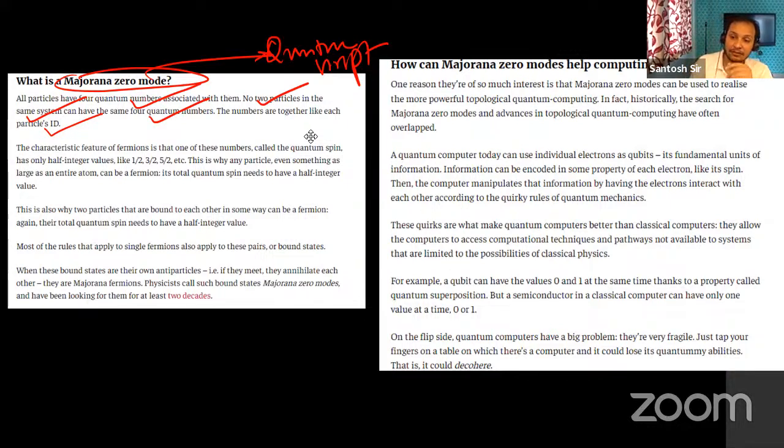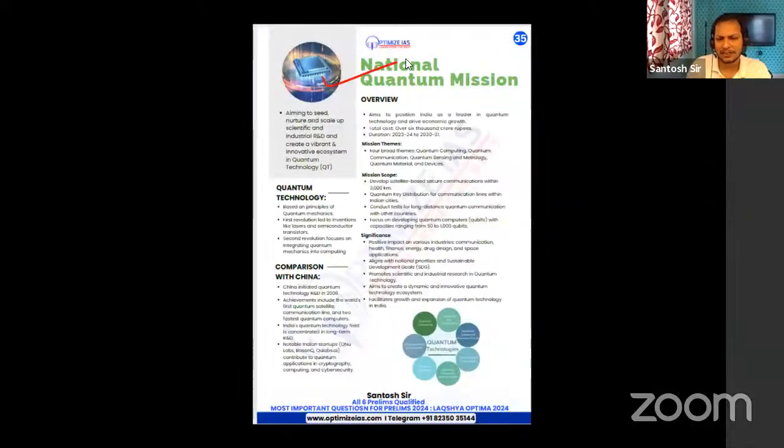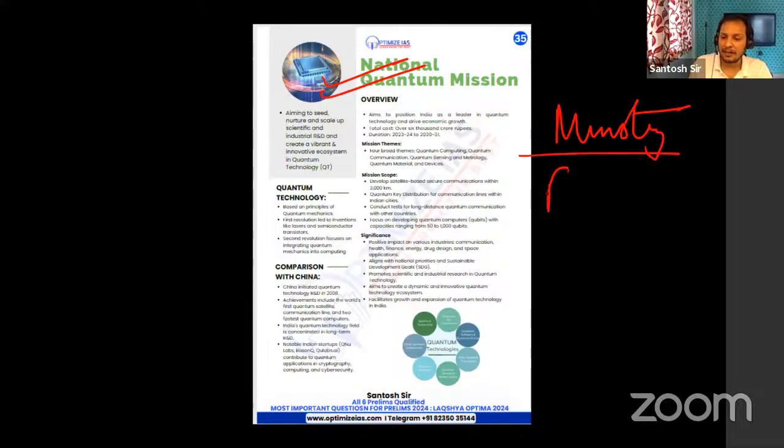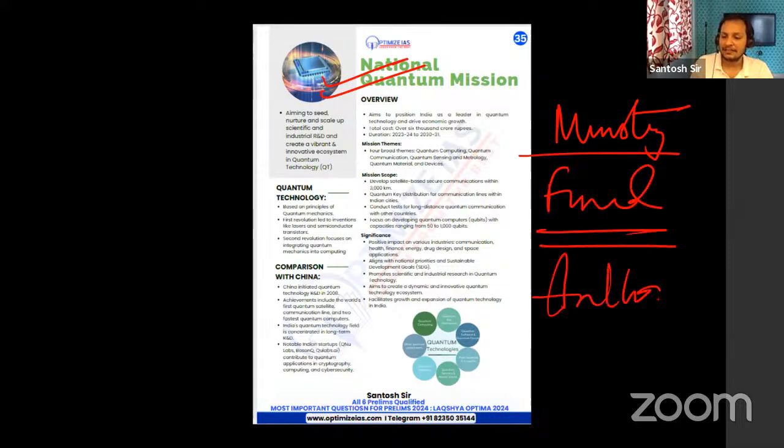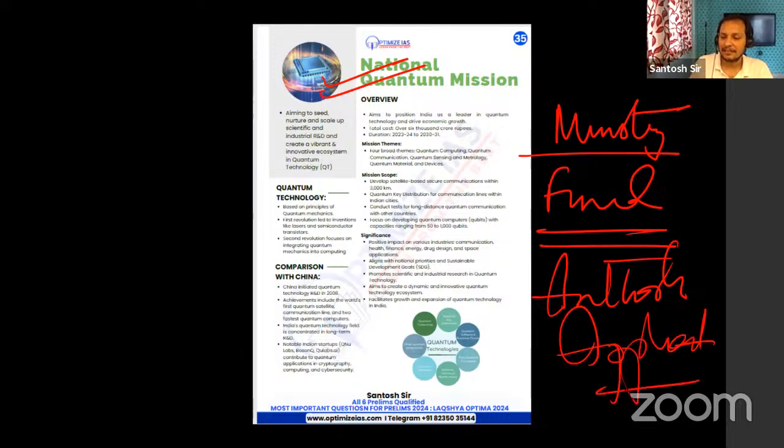Next you can see the National Quantum Mission. Go through it. For any mission you prepare, you need to prepare the ministry, the fund, the authority, and the application. Keep this in mind.